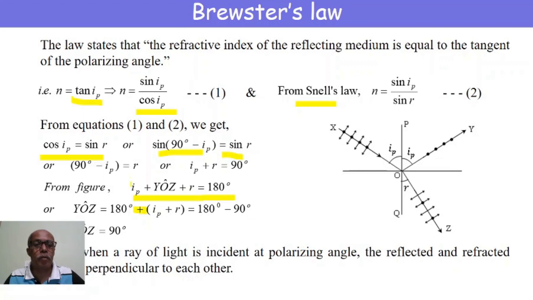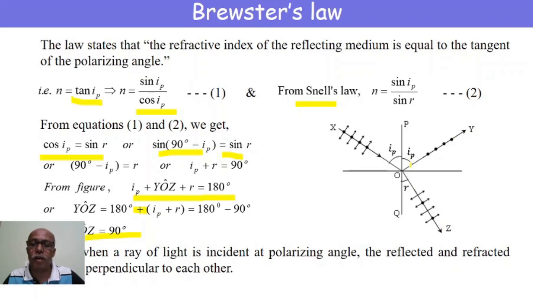Both IP and r are taken to the RHS, therefore they become negative, and the negative is taken common. Therefore, it is 180 minus 90, or angle YOZ is equal to 90 degrees. Angle YOZ is equal to 90 degrees in the sense OY is the reflected ray, OZ is the refracted ray. They are at right angles to one another if the reflected light is completely plane polarized. If the reflected light is completely plane polarized, then the angle between the reflected ray and the refracted ray is 90 degrees.